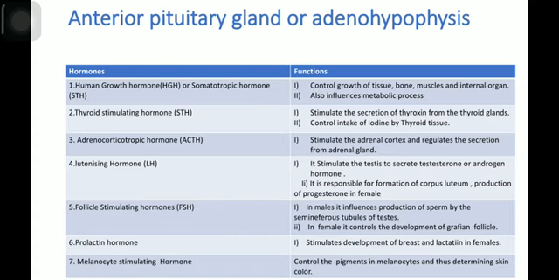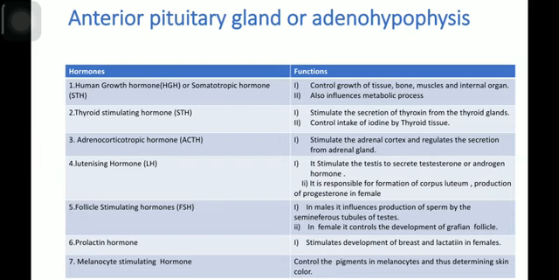Luteinizing hormone, LH. Luteinizing hormone is another very important gonadotropin hormone released by the anterior pituitary gland. In case of male, this hormone stimulates the testes to secrete testosterone or androgen hormone, but in case of female, this hormone is responsible for formation of corpus luteum and production of progesterone. Corpus luteum is formed during the menstruation period, after the ovulation of the egg.